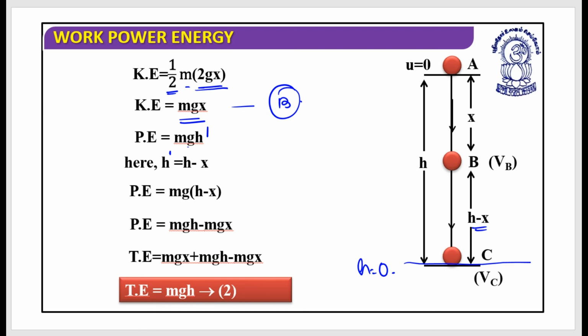So the potential energy is m into g into h minus x, which can be written as mgh minus mgx.